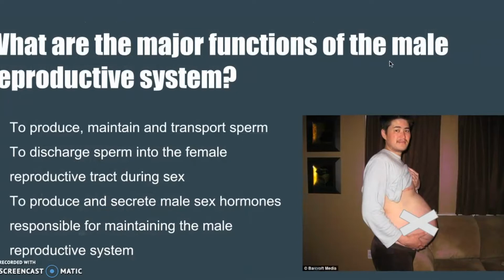What are the major functions of the male reproductive system? The male reproductive system's function is to produce and deposit sperm into the female reproductive tract during sex. Humans have a high level of sexual differentiation. In addition to the differences in nearly every reproductive organ, numerous differences typically occur in secondary sexual characteristics.